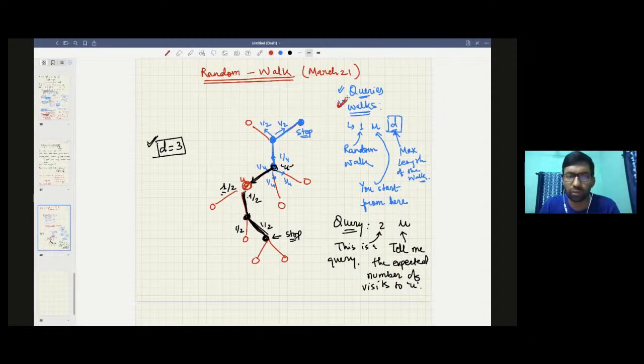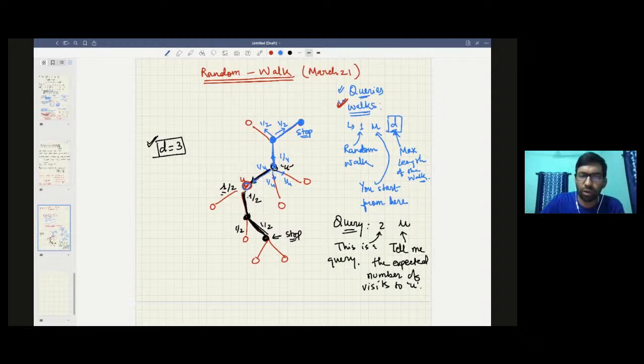So clearly you can see this is a random experiment, and in a random experiment, there is a certain probability of happening of something. So when you did the first random walk, in fact we have only done one random walk here. In this random walk, what is the probability that you will visit this node? So the probability is only 1 by 4, right?